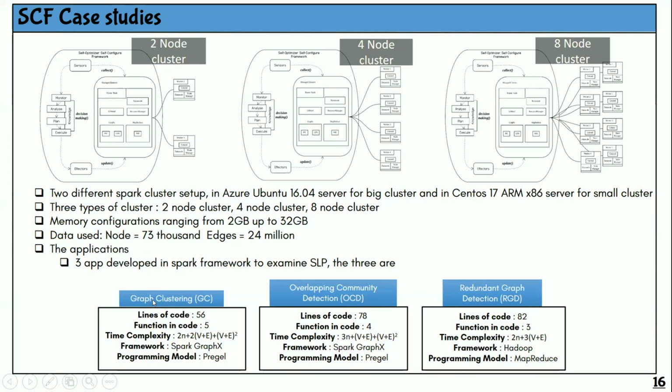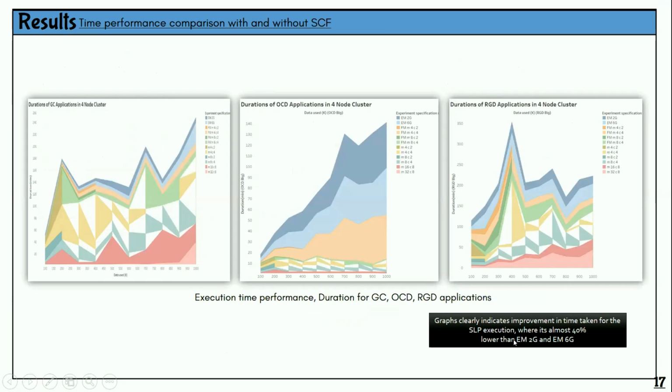So the first one is graph clustering, the second one is overlapping community detection, and the last one is redundant graph detection. All of these applications we developed for scalable link prediction. However, they use two different models. For example, the first two use the Pregel model in GraphX, and the last one uses the MapReduce model in Hadoop.